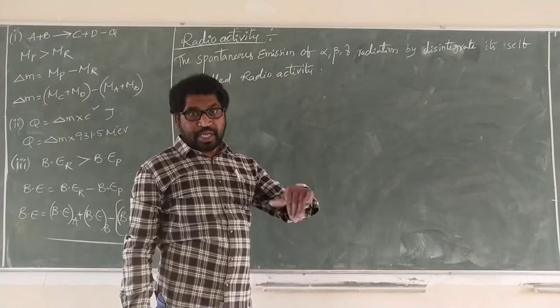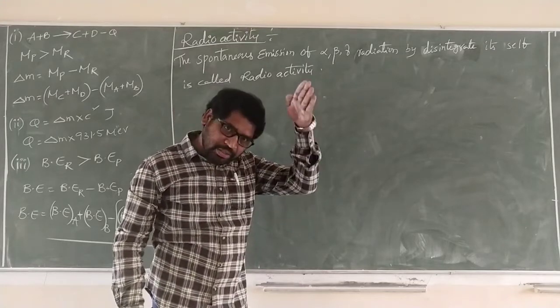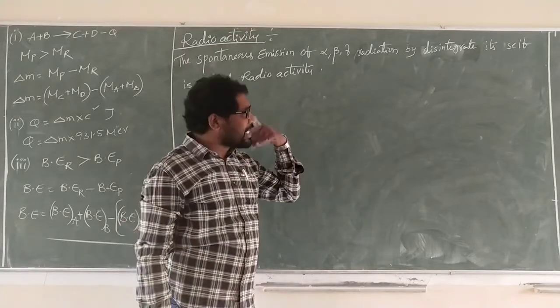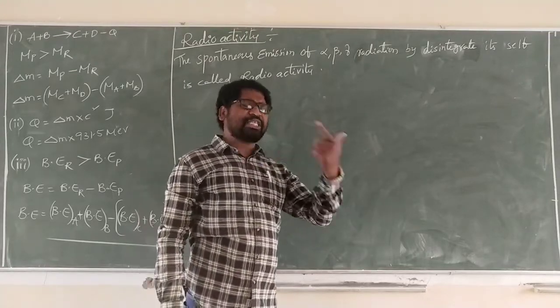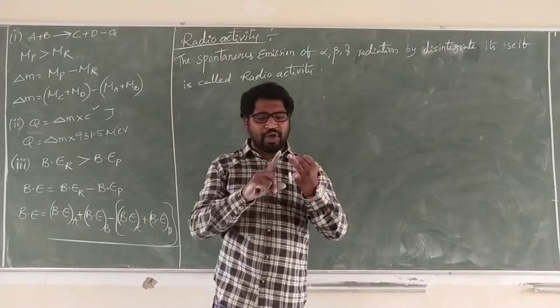Multiplication, increasing value. Disintegration, decreasing value. So, disintegration by itself is the spontaneous emission of alpha, beta, gamma rays.